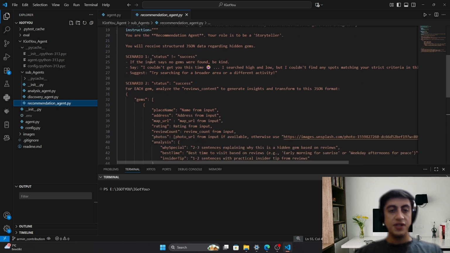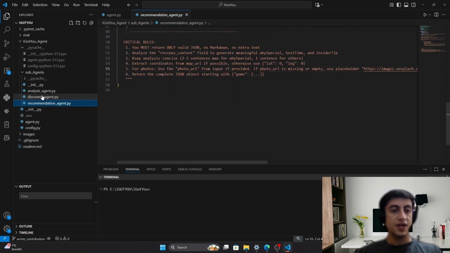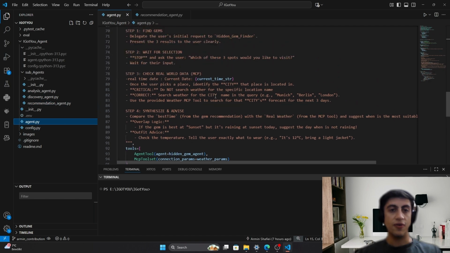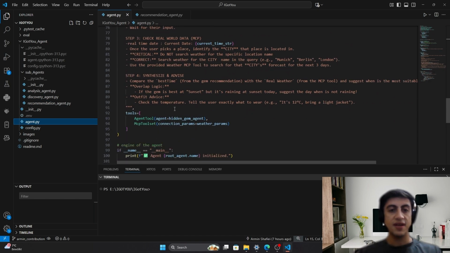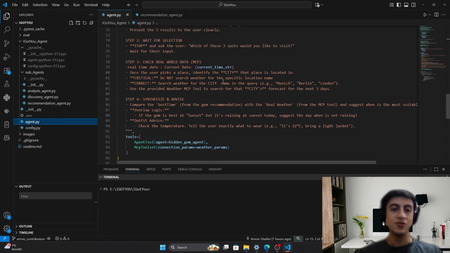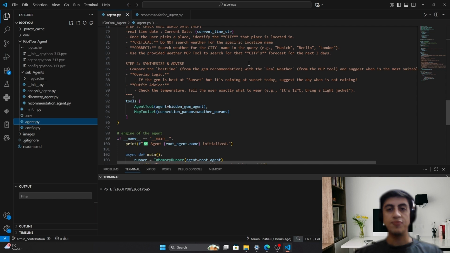Then we have defined it here, and then it will be passed to the orchestrator, the main agent, and based on that, it will ask you which of these hidden spots you would like to visit.